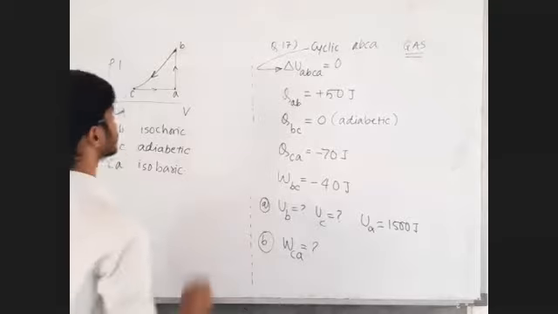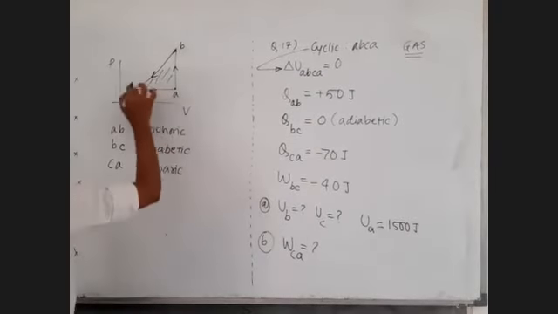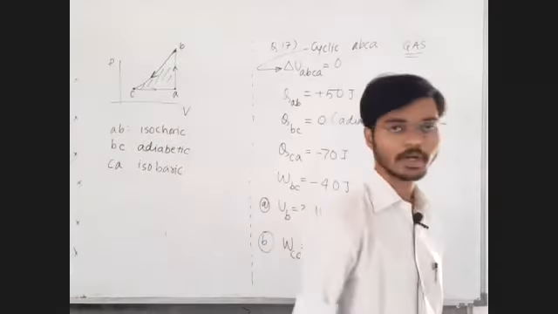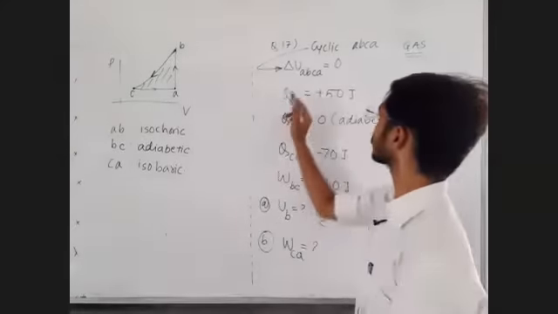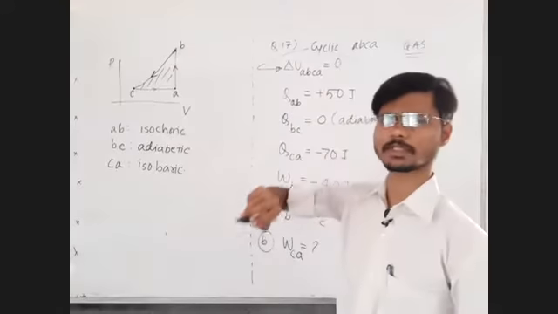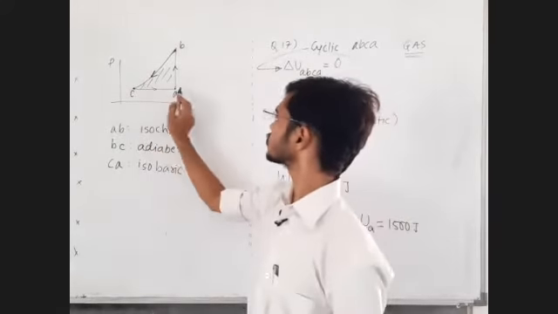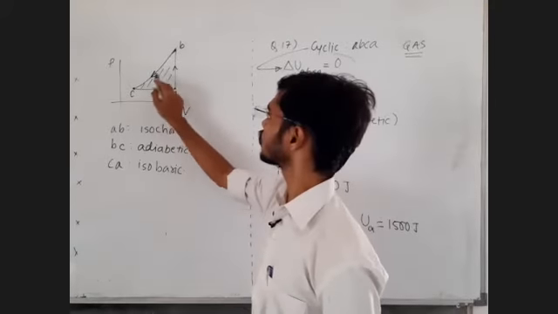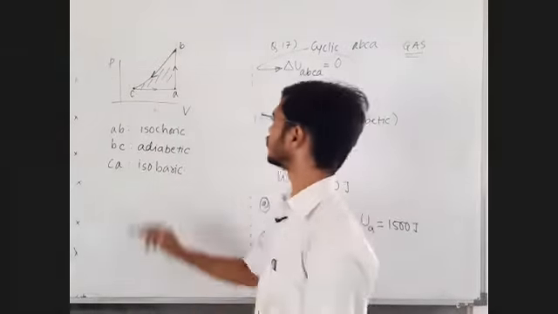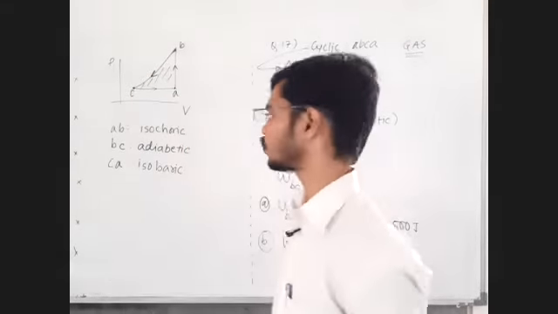So total work done in the process ABCA, just like the change in internal energy in the process ABCA is 0, the work done, the area enclosed inside the graph, will be positive or negative? It's an anti-clockwise cycle, so it is going to be a negative value, correct?